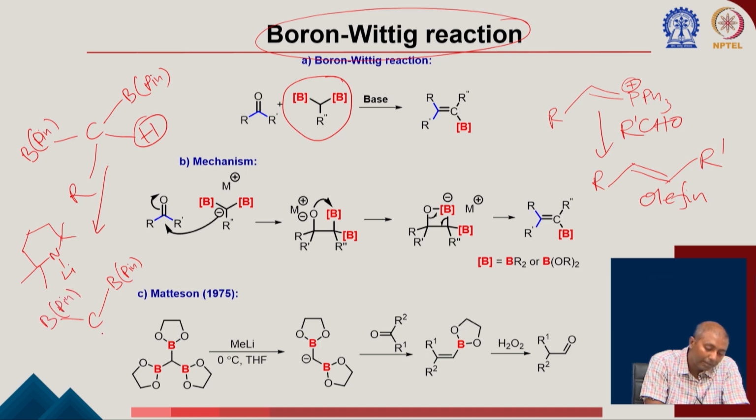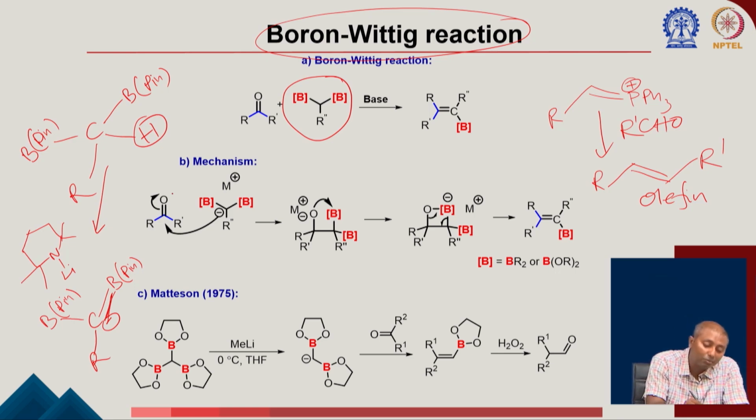So, you generate this carbanion species on the boron. You can think about this species as very similar to the Wittig ylide of phosphorus. This could be very similar to a boron forming a ylide, because this negative charge can be donated to the boron, and you can think about a boron-based ylide.